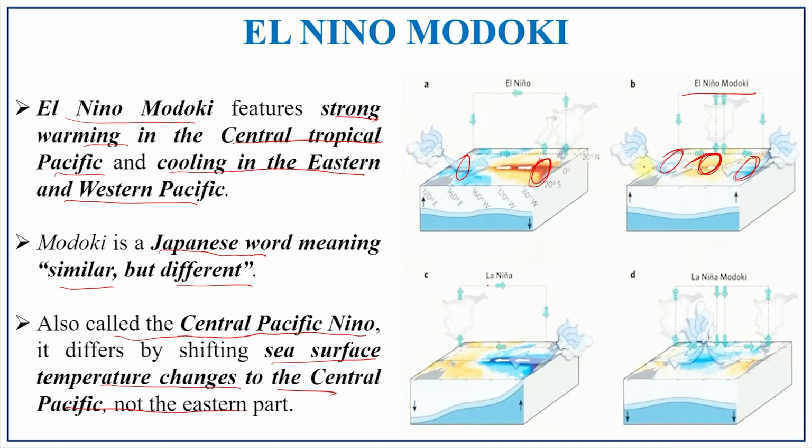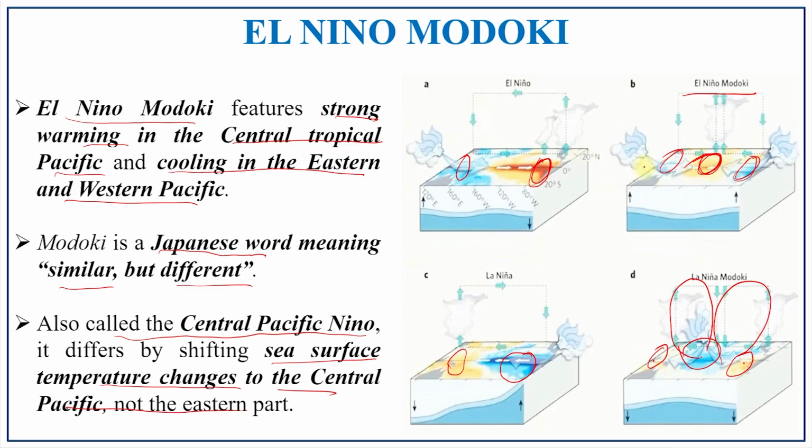And here the La Nina. What is the effect of La Nina? The cold condition prevails in the eastern coastal region and it is warm in the western Pacific region. But in the La Nina Modoki, what happens? The warmer condition will be there in the western as well as the eastern Pacific region, but in the central Pacific region there is a cold condition. Because of that, the circulation of air is from the central region.